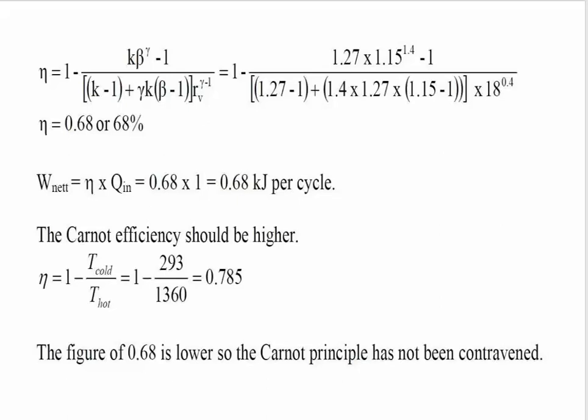The difference between the Carnot and the dual cycle shows that the values are correct, as the Carnot cycle is a theoretical cycle and provides theoretical values, and the dual cycle is based on a practical working cycle, which has lower values as compared to the Carnot cycle. The figure of 0.68 is lower, so the Carnot principle has not been contravened.